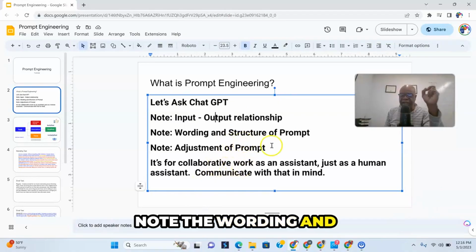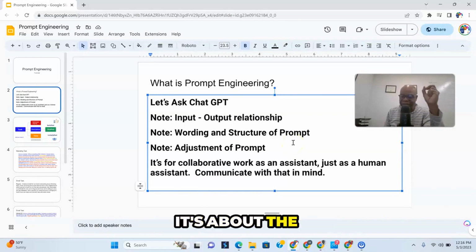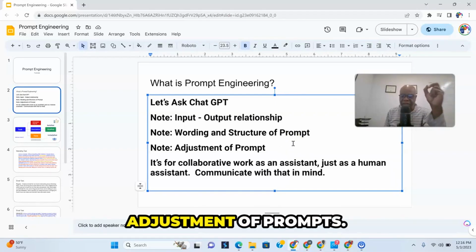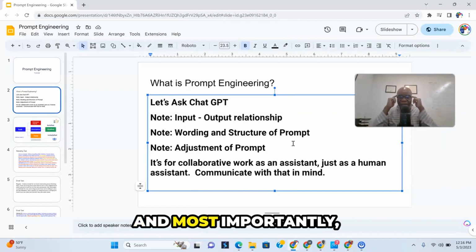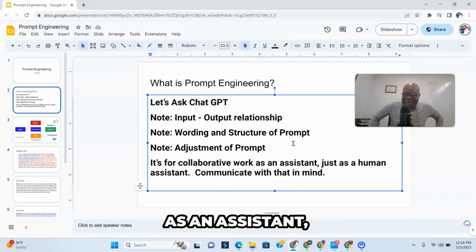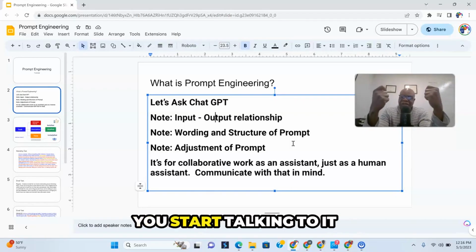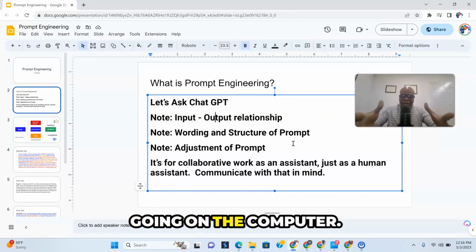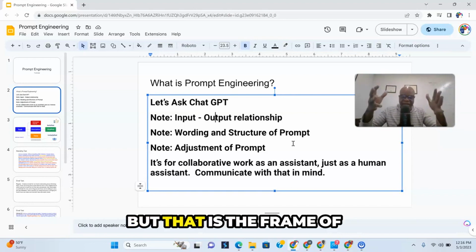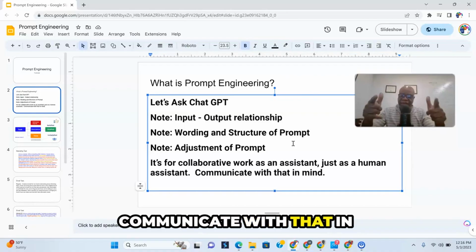Note the wording and structure of prompts. It's about words and it's about the structure. And then note the adjustment of prompts. You have to make adjustments. And most importantly, it's a collaborative work as an assistant. Once you have it in your mindset that this is like an assistant, you start talking to it like an assistant that's just in the next office. Now, on the computer, you might not have that mindset, but that is the frame of mind, just as with a human assistant, and you have to communicate with that in mind.